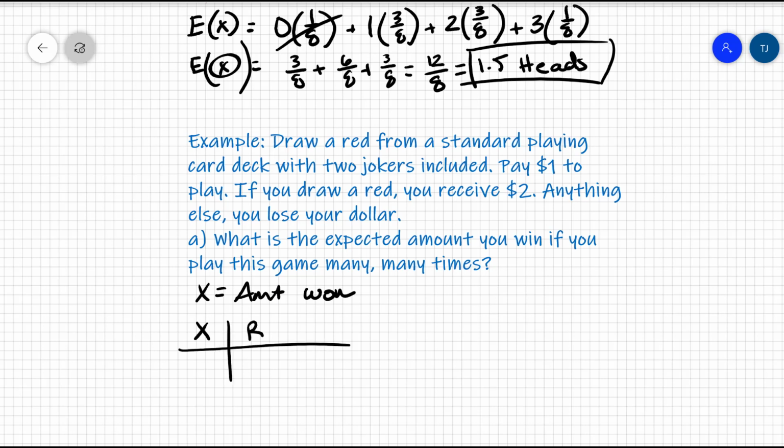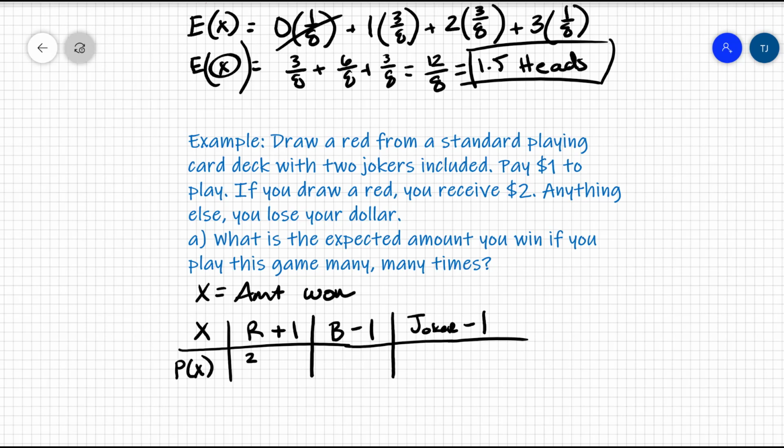We could have you getting a red, which means you will actually earn $1, okay? Because you had to pay your dollar, you're getting $2 back. That means you're in the plus. You got $1 extra. If you, however, get a black card, then you lose your dollar. You don't get anything back. Or if you get a joker, then you lose $1 as well.